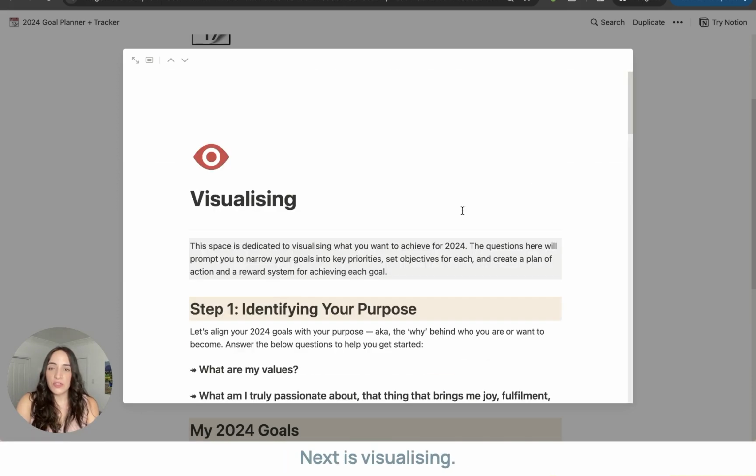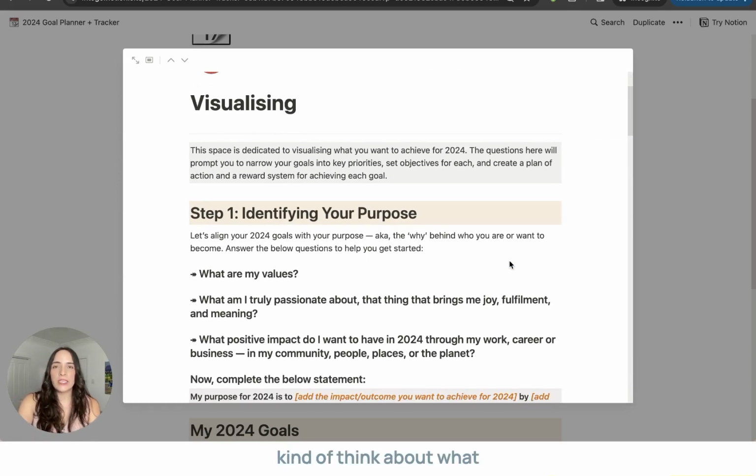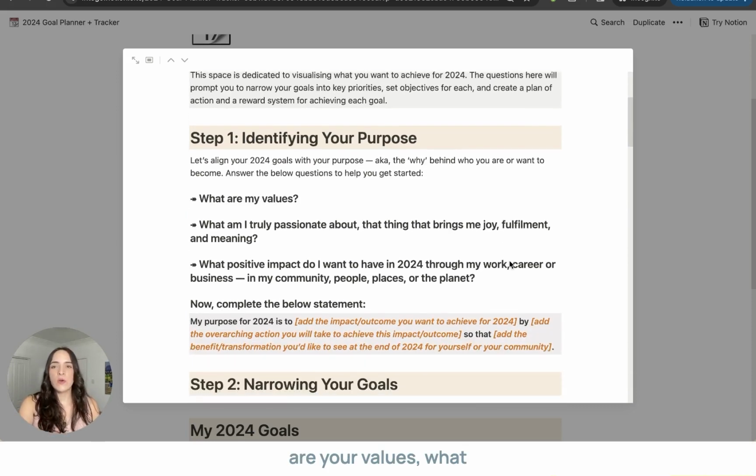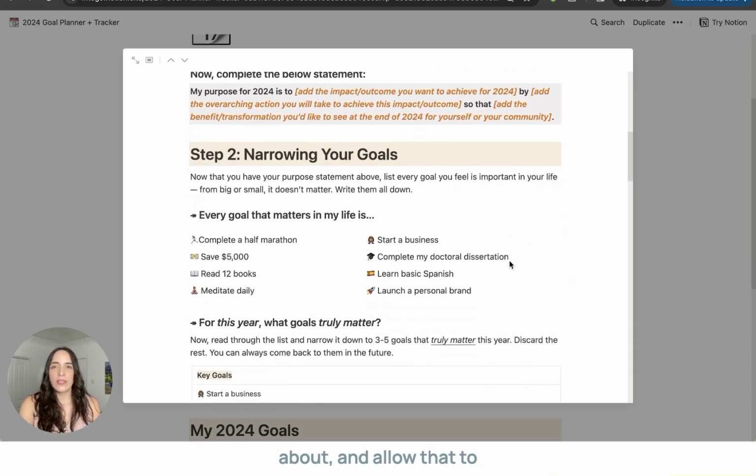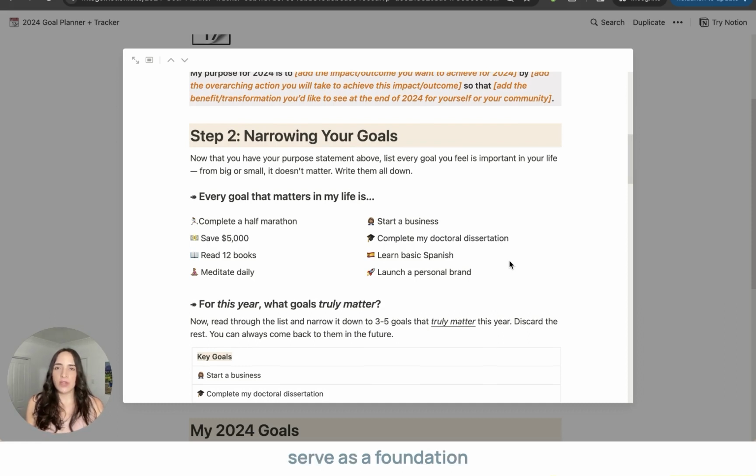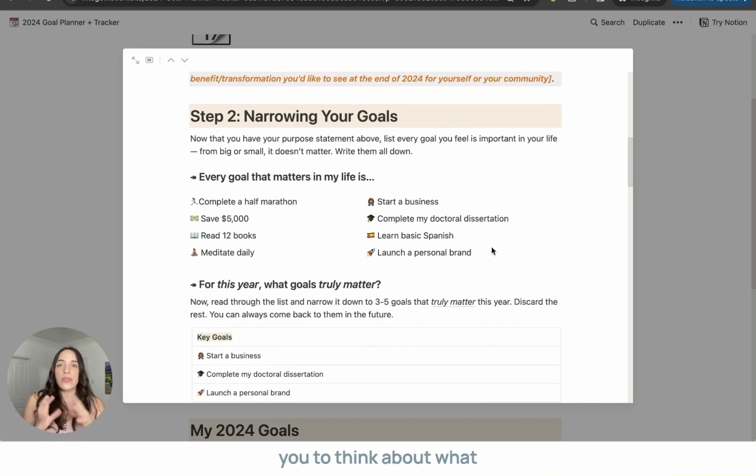Next is visualizing. Here is where you really think about what is your purpose, what are your values, what are you truly passionate about, and allow that to serve as a foundation for the goals that you want to set for 2024. And in step 2, I want you to think about what are all the goals that you wish that you could achieve in 2024, and then narrow those down to goals that truly matter.